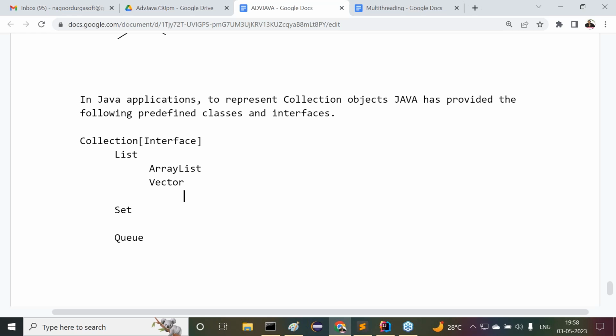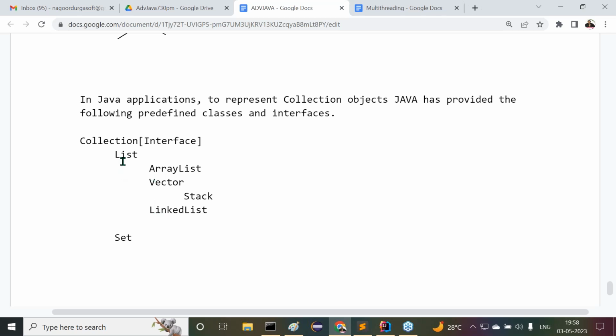After Vector, Stack is available. These are the various things that exist inside List: ArrayList, Vector, and Vector has a child, which is Stack.